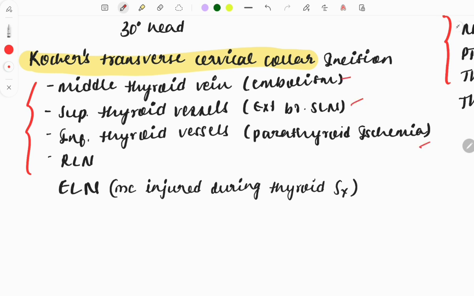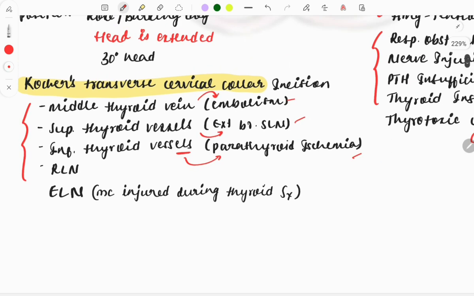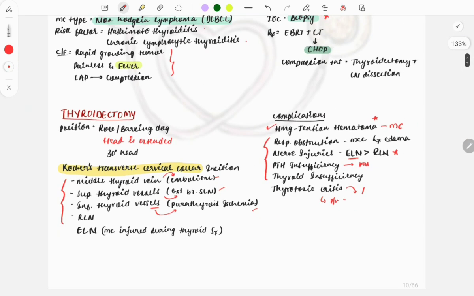These are the complications they can cause. If the middle thyroid vein is involved, it can cause embolism. Superior thyroid vessel, external branch of the superior laryngeal nerve. Inferior thyroid vessel injury causes parathyroid ischemia because this is the vessel supplying the parathyroid gland. Then these are the nerve injuries which can occur in case of thyroidectomy.